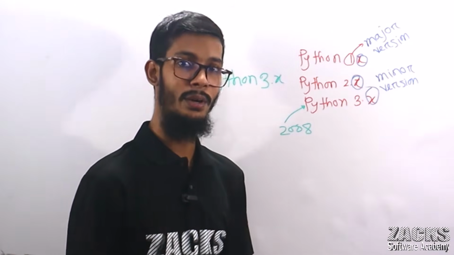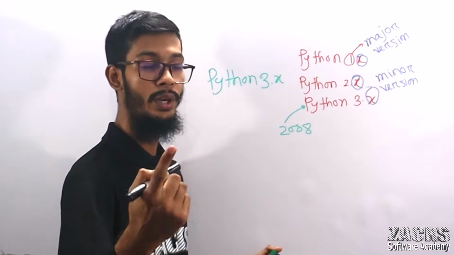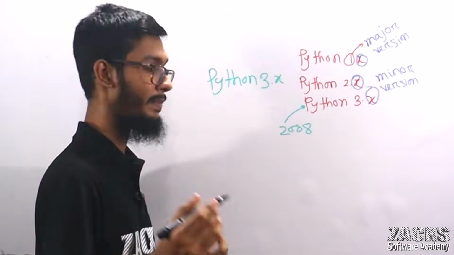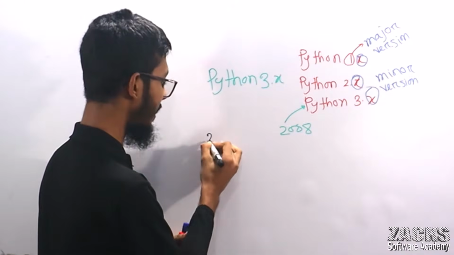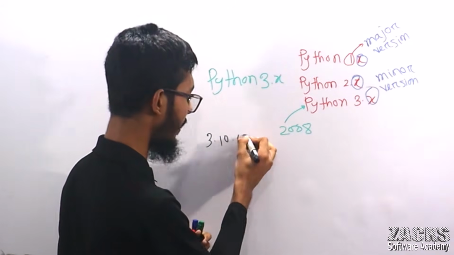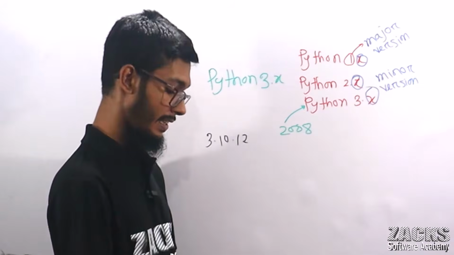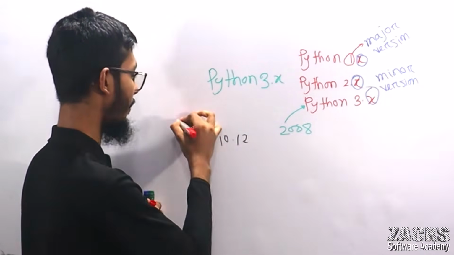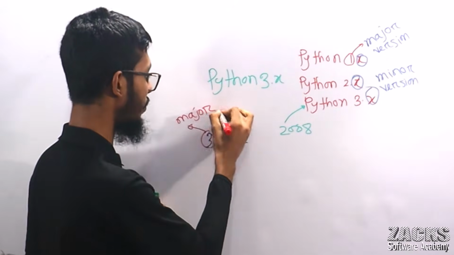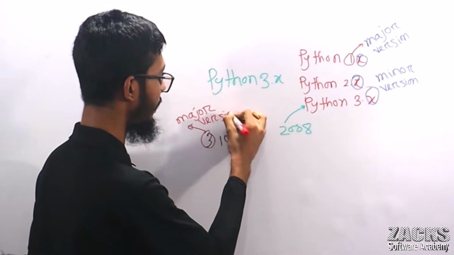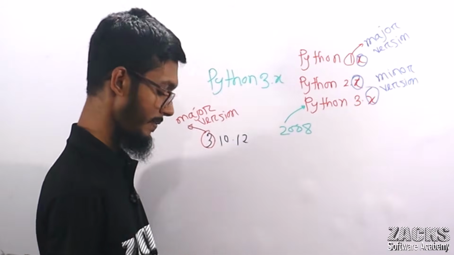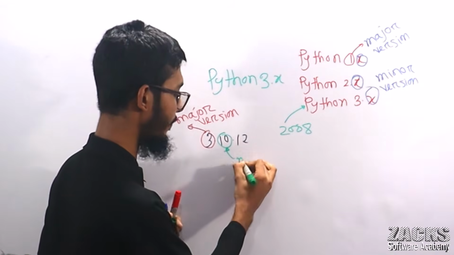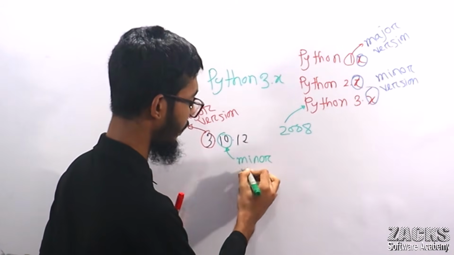Whenever we go to the official website to download or install Python, you will observe something like, for example, Python 3.10.12, right? So here, what does 3 mean? Can you please tell me? Here 3 means your major version, right? Okay, major version. Can you please tell me what 10 means? This is the minor version, right? Okay, here 10 means minor version.